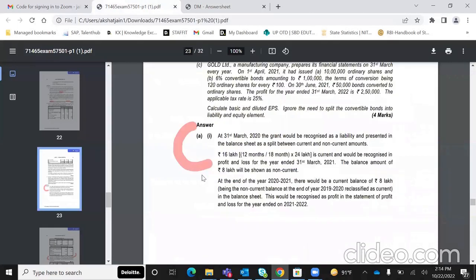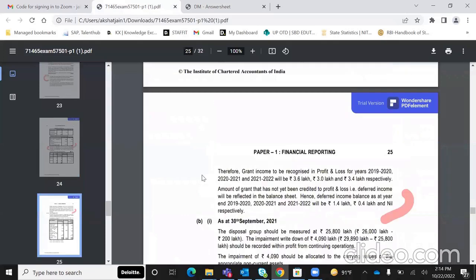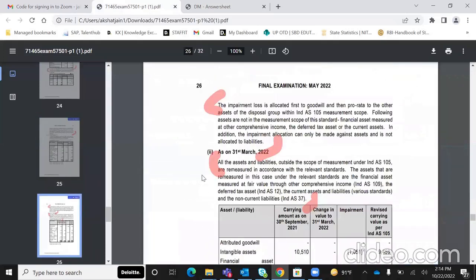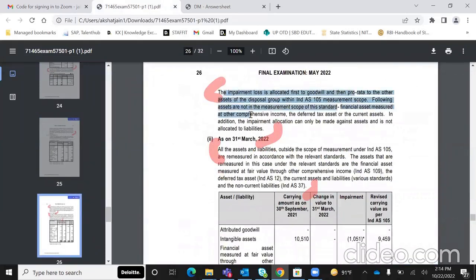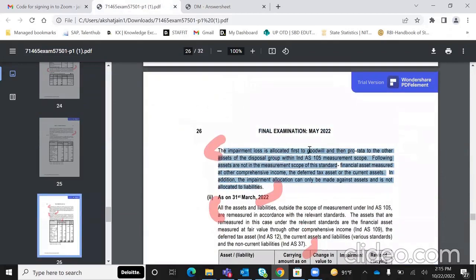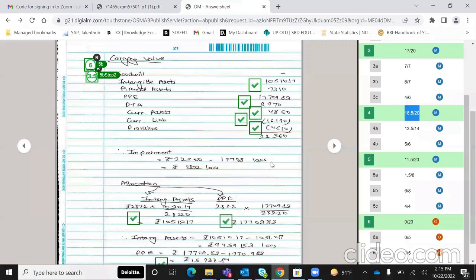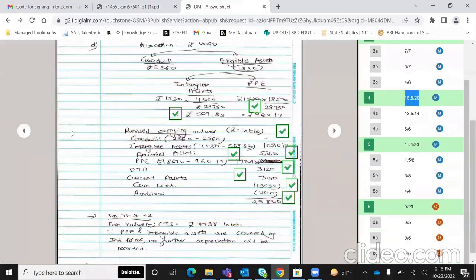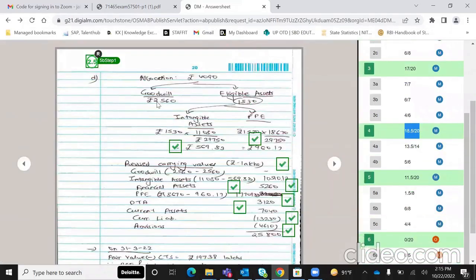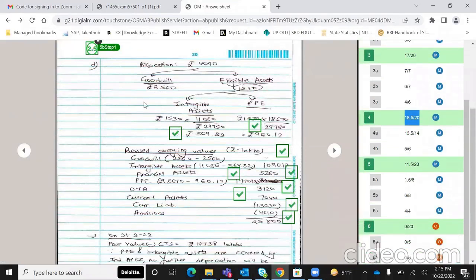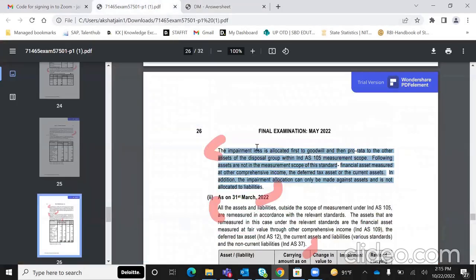So the likely reason IC has deducted my 2 marks is that, wait, I'll just show it. I could have written all this in text also, that impairment loss should first be allocated to goodwill and then pro rata to other assets. And they have also written in the first part that the following assets are not in the measurement scope of the standard, and then they've just named the assets. So what I had done was, if you check my working, I directly put goodwill here, allocated, and then the other assets here, but I should have first written that Ind AS 105 says you first allocate the impairment loss to goodwill. So that is one likely reason.